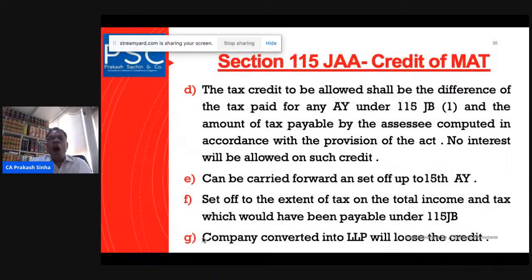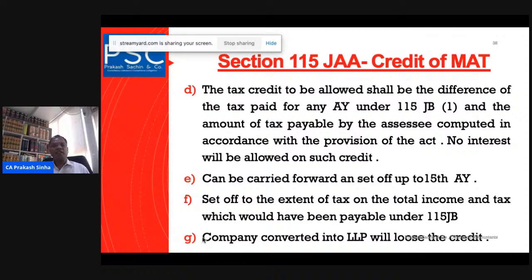Now we have seen the computation mechanism of the book profit, and the rate that will apply on the book profit. With this rate, we can see that even if a company is in a loss, or has no tax payable liability, the company has to pay the tax as per Section 115JB, and that is called the minimum alternative tax, the MAT here. If that is the MAT, then what will happen? They have to pay the tax here.